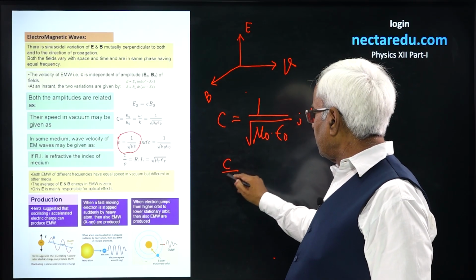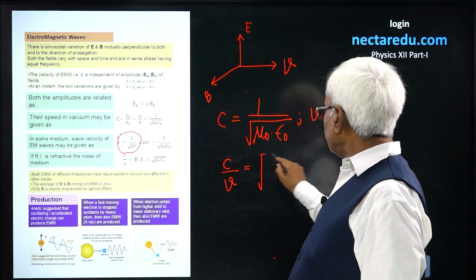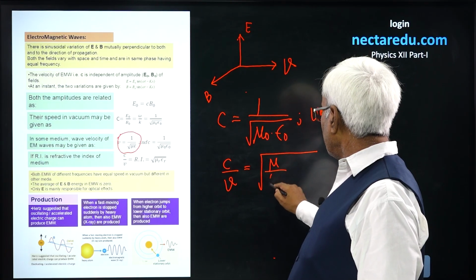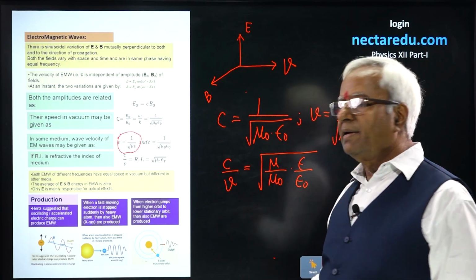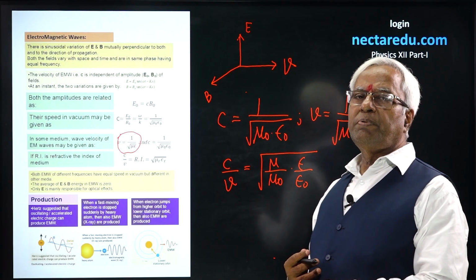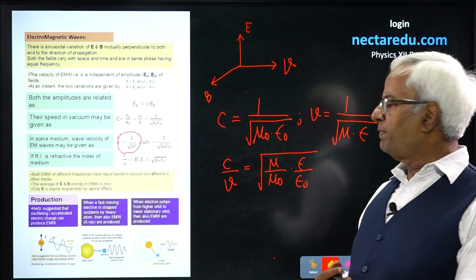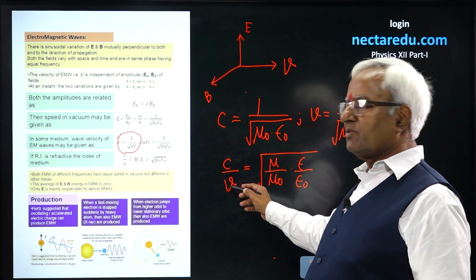And if you want to find the ratio C upon V, this is going to be root of mu upon mu naught into epsilon upon epsilon naught.